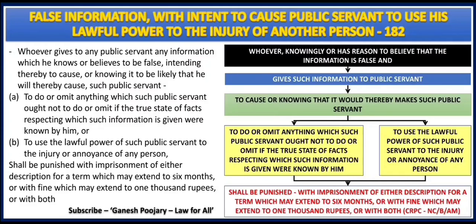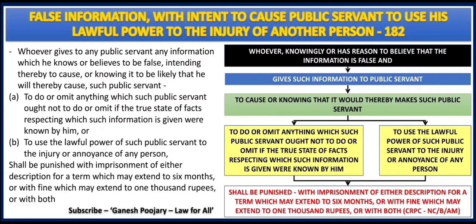Even after knowing that the public servant is going to do all of that, if a person is giving false information, or he has a reason to believe that whatever information he is giving is false, then he is committing a punishable offense. That's what I have covered in my chart, which says whoever knowingly or has reason to believe that the information is false.